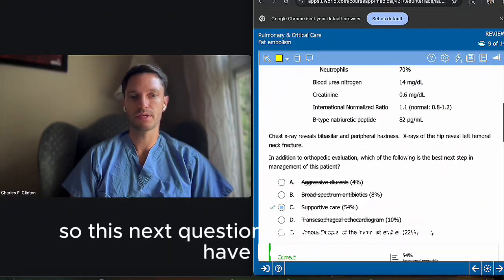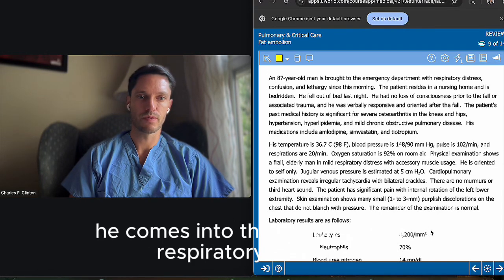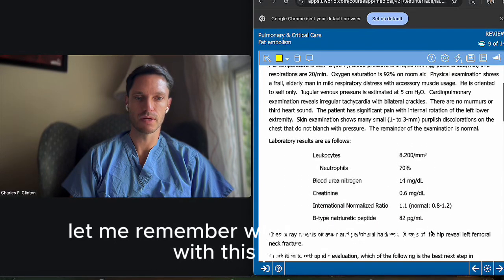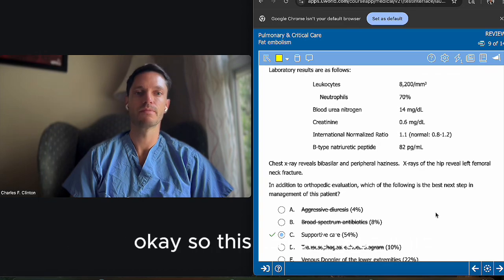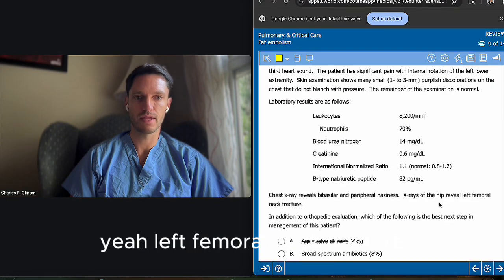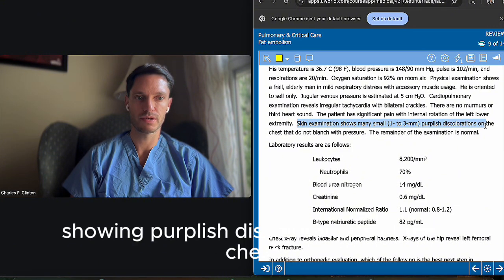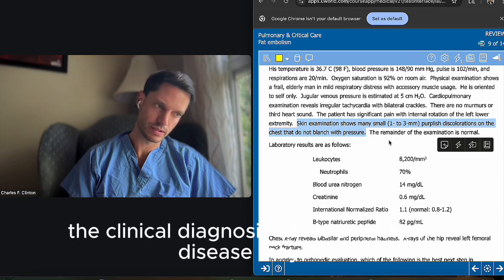So this next question, let's see what we have here. An 87-year-old man comes into the hospital with respiratory distress. He resides at a nursing home, is bedridden. Let me remember what was going on with this patient real quick. Peripheral haziness, X-ray shows left femoral neck fracture. Okay, so this patient had a left femoral neck fracture. Now he's having shortness of breath, and his skin examination shows purplish discolorations of the chest that do not blanch with pressure. So that gives you the clinical diagnosis of fat embolism disease, maybe?